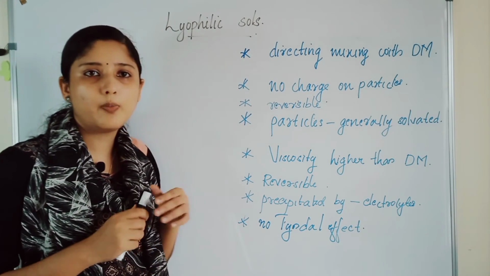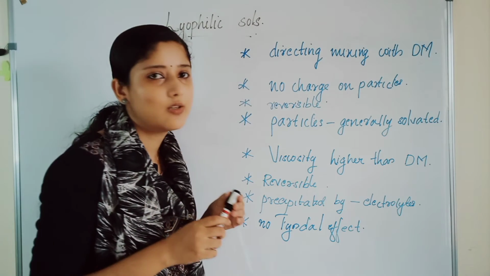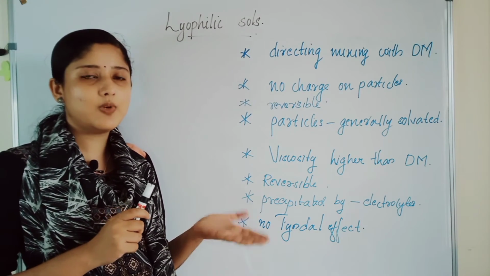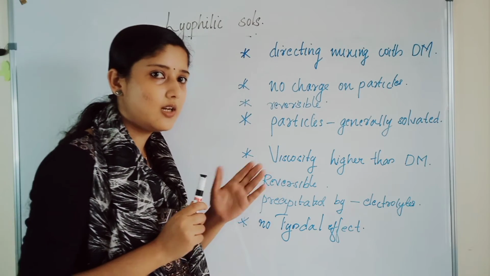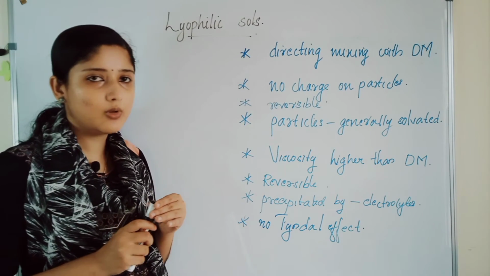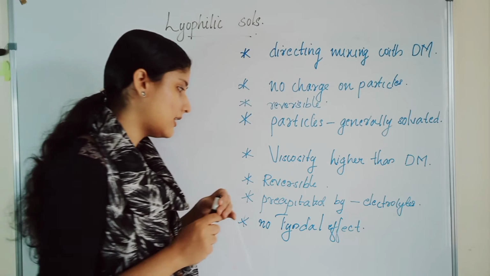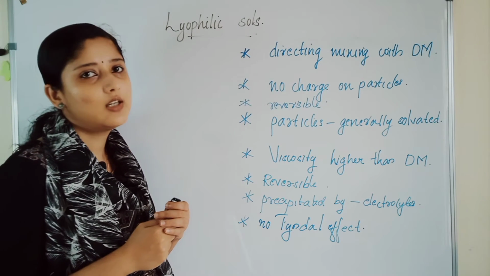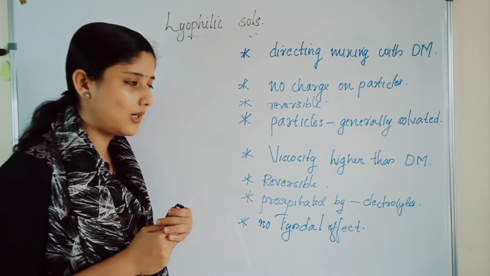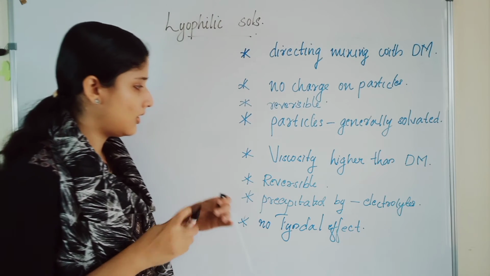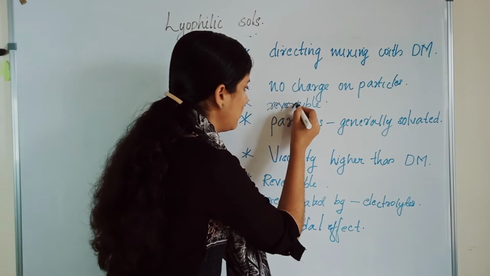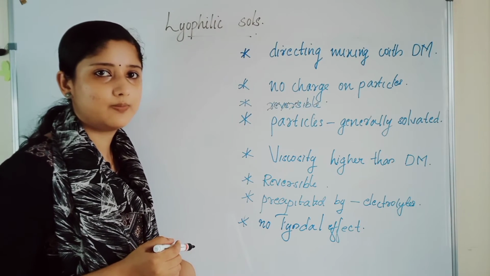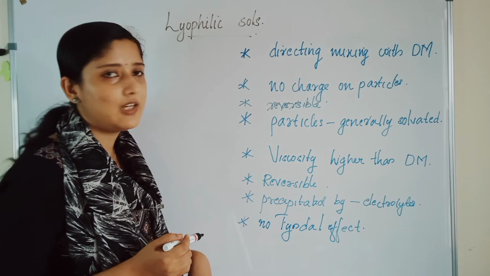What is the first property? They can be prepared directly by mixing with the dispersion medium. They are reversible. That means we can reverse them into dispersed phase and dispersion medium. They will not show Tyndall effect. And the next point is the particles are generally solvated. There is no charge for the particles. These are some of the properties of lyophilic colloids.